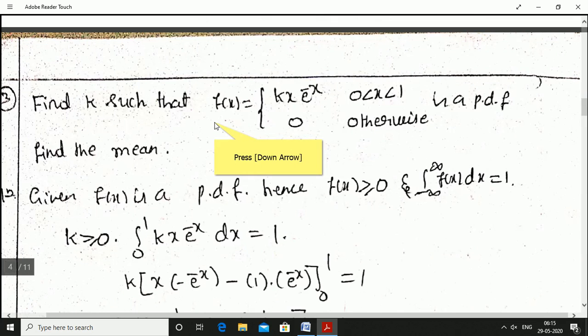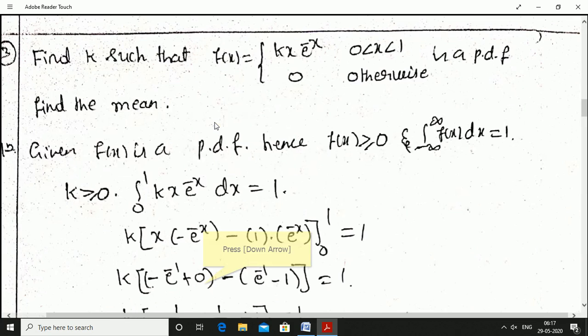Okay, one more we'll see. Find k such that f of x is equal to k x e power minus x from 0 to 1, f of x equal to 0 otherwise, is a probability density function. Find the mean. Just we need to find the mean as well as the constant k. Given f of x is a probability density function, hence f of x must be greater than or equal to 0 and integration minus infinity to infinity f of x into dx must be equal to 1.